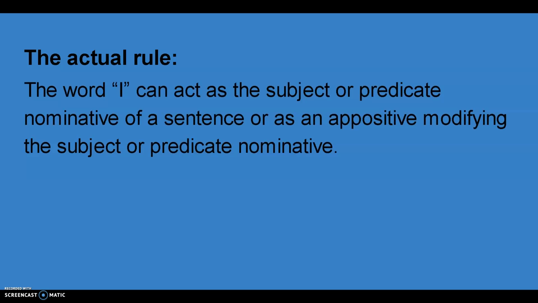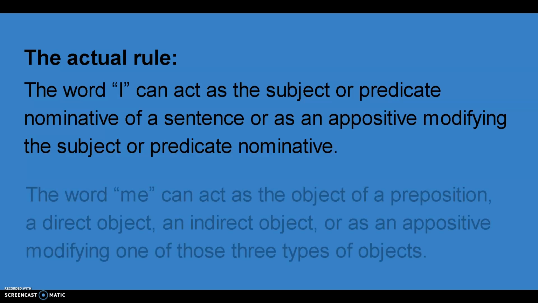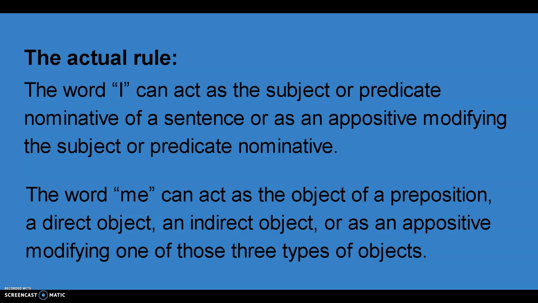The actual rule. The word I can act as the subject or predicate nominative of a sentence or as an appositive modifying the subject or predicate nominative. The word me can act as the object of a preposition, a direct object, an indirect object, or as an object modifying one of those three types of objects. Whew.